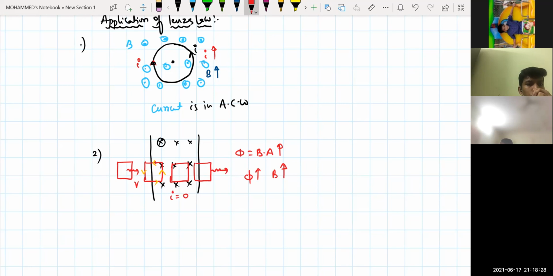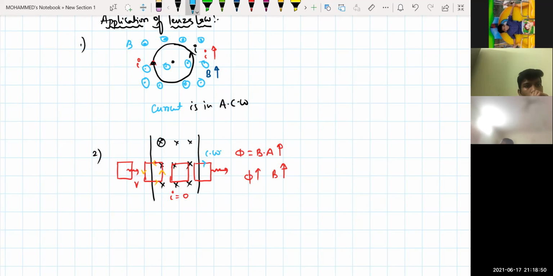Now when it is coming out with a constant velocity, what is happening to the area? The area will be decreasing, so flux is decreasing. If flux is decreasing, the magnetic field is also decreasing. Now, as per Lenz law, it should oppose the decrease of the magnetic field in the inward direction. So that is the reason it will make the current move in the clockwise direction.